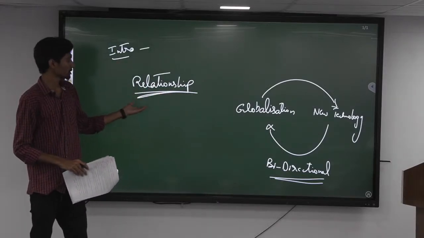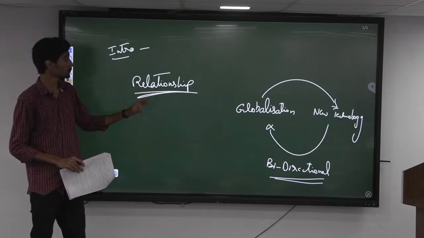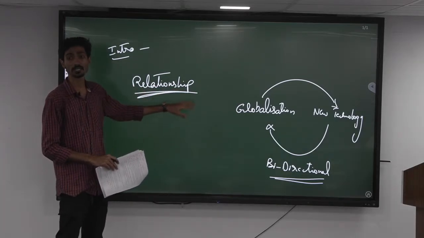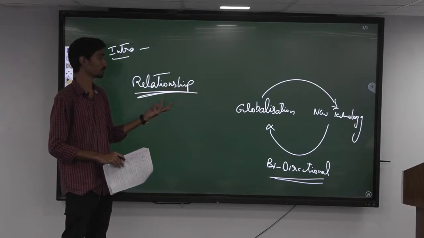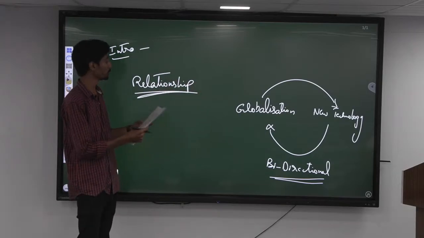On one hand, globalization is enabling the inflow and outflow of new technologies. On the other hand, new technologies are further enabling the spread of globalization.